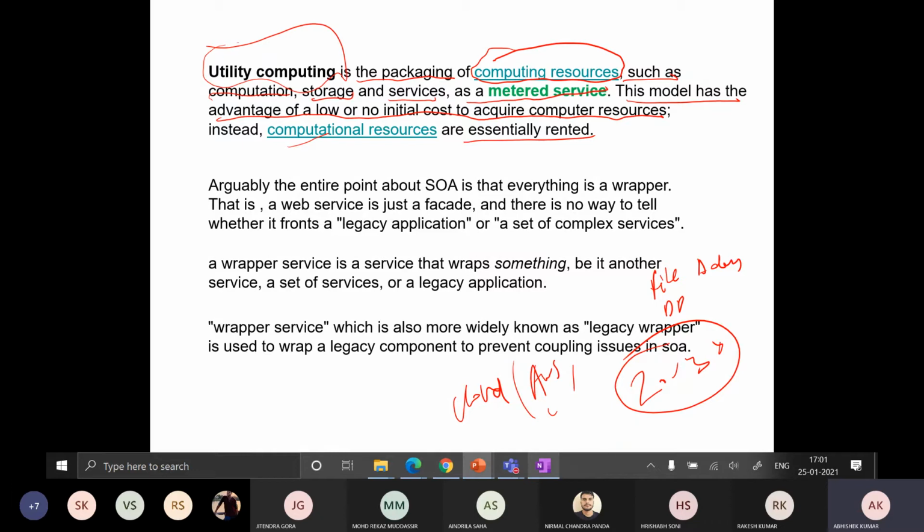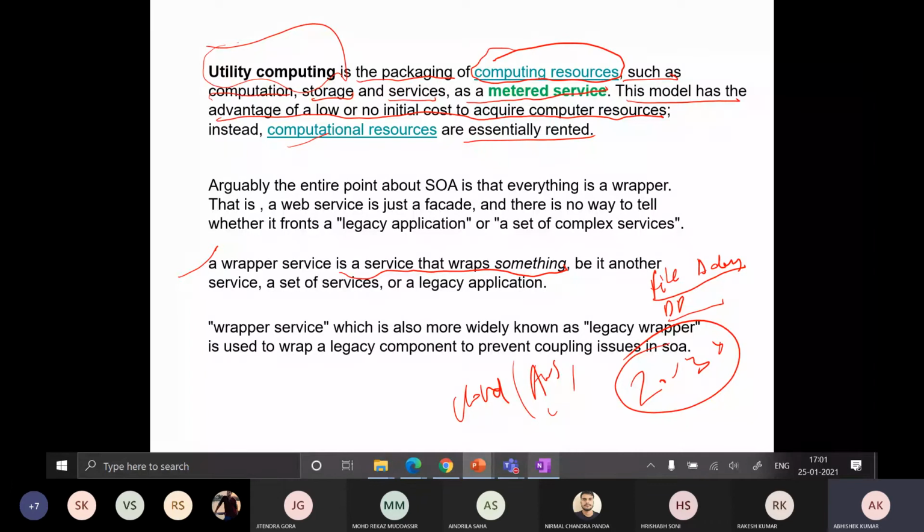And in case of wrapper services, we have already explained. Wrapper means it is a service that wraps something. Wrapping something means either you are wrapping a file adapter or a database adapter, or you are adapting some cloud services or SCM services, and there are many services out there, right? So you can wrap anything and expose those cloud services.